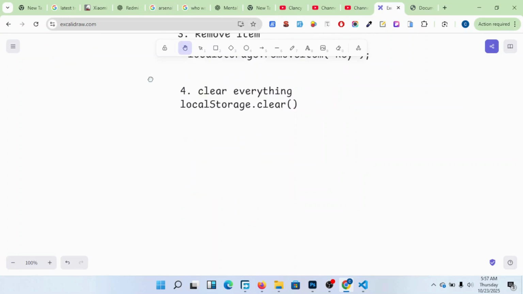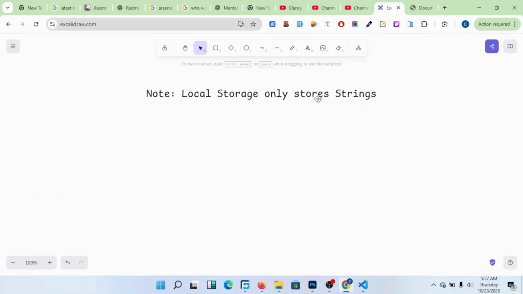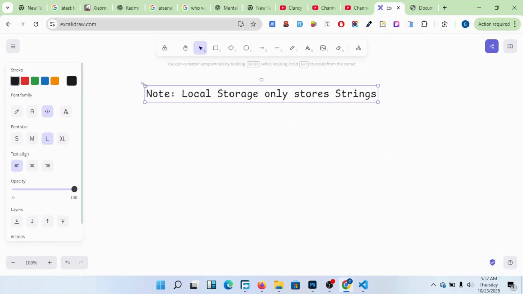Now, here we are dealing with simple strings. Remember very well, I can even re-echo it here. Note this: local storage only stores strings. Note this very well. Local storage only stores strings, not more than that.